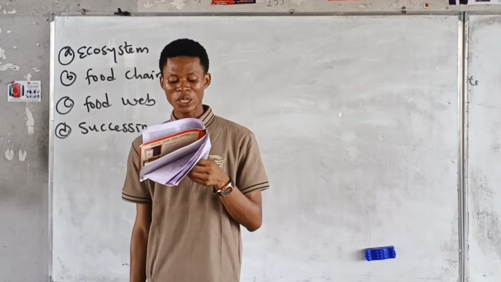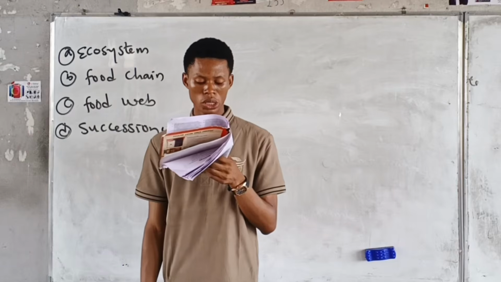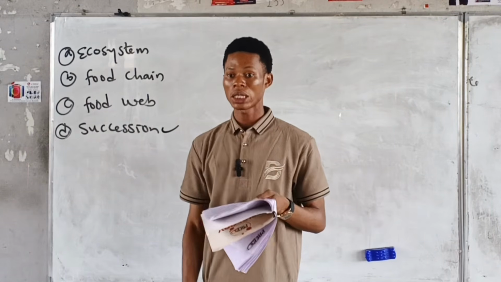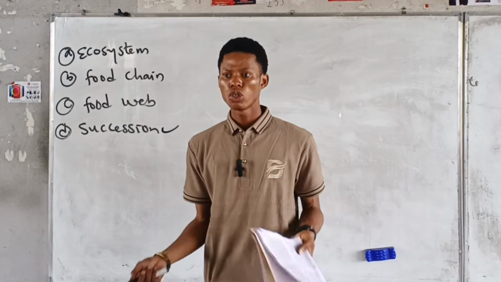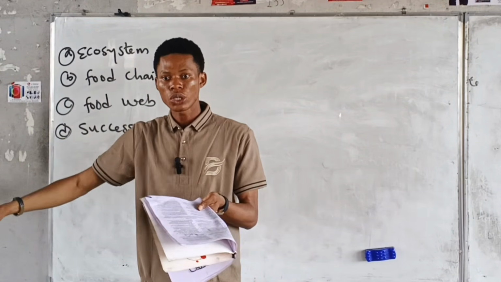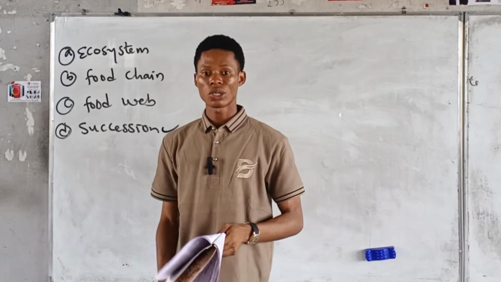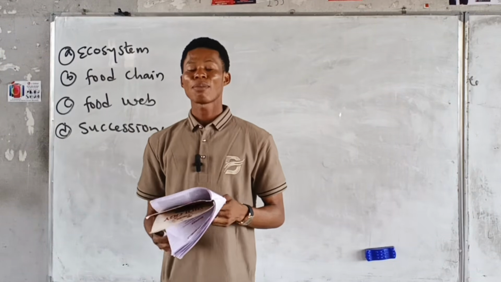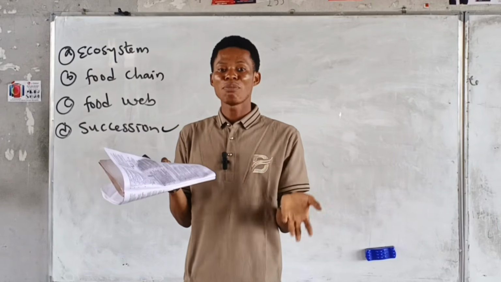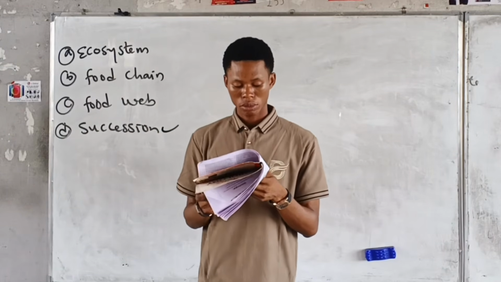C says it is the first stage in succession. Is climax stage the first stage? No, it's not. B says it changes drastically from one year to the next. Is it changing drastically? No, we say climax is stable, so it's not changing from year to year. A says it persists until the environment or climate changes. That's the answer. Climax stage remains the same, stable until the climate changes. So it is a stable community.